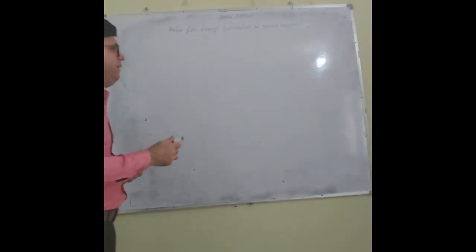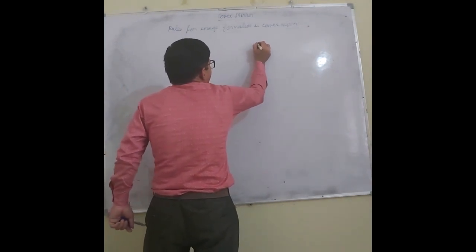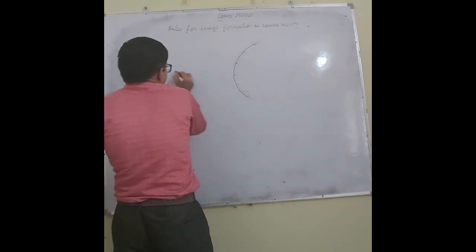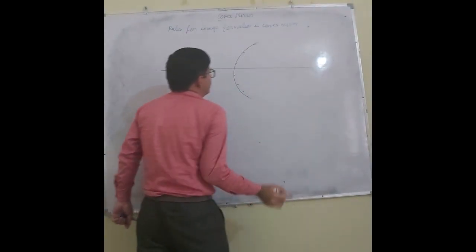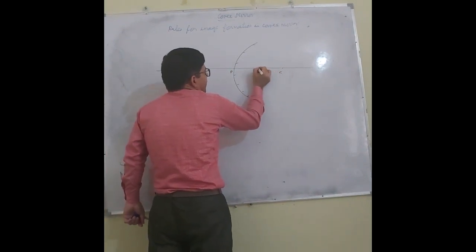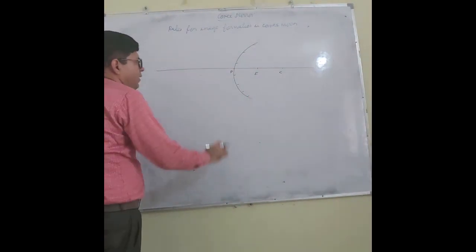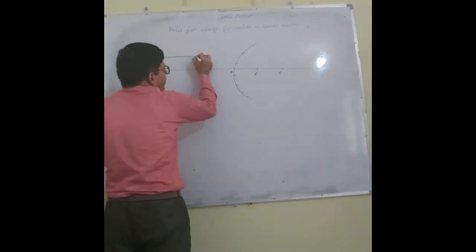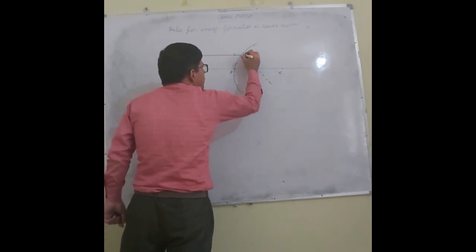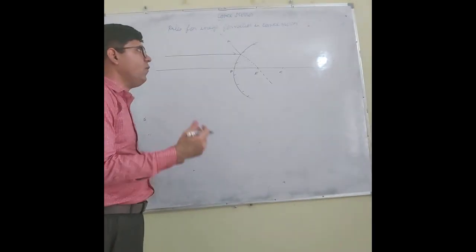Listen everyone. Let us say this is the convex mirror, right? What is this line called? Principal axis. This is P and this is C and this is F. Take PF 3 cm, FC 3 cm. What is the first rule? If a ray of light is parallel to principal axis, it appears to pass through focus. It appears to pass through the focus.